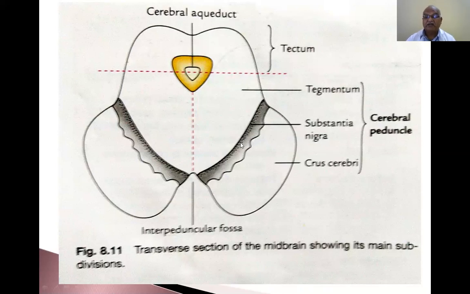For example, this is the substantia nigra. It is black in color, and it secretes dopamine. Proper secretion of dopamine is essential for the nervous system. If the substantia nigra is damaged, dopamine secretion is reduced and leads to Parkinsonism. So this is the second part. This is the substantia nigra, black in color. It contains specialized cells that secrete dopamine. If the substantia nigra is involved, dopamine secretion is damaged and Parkinsonism occurs.